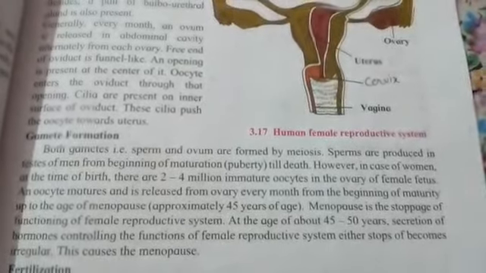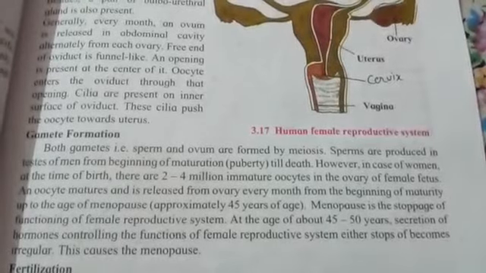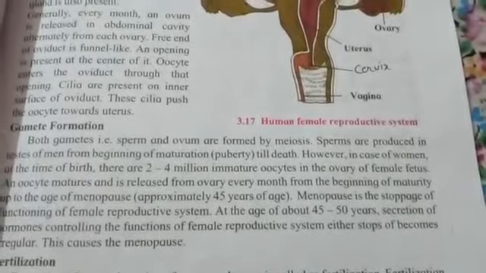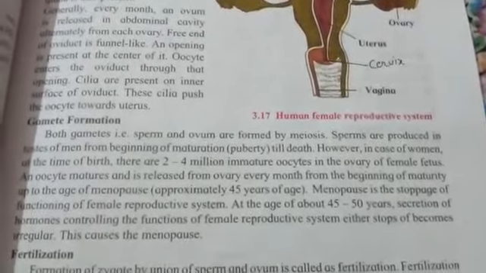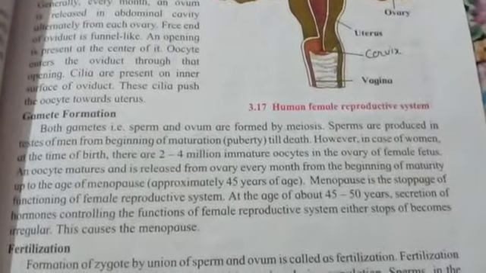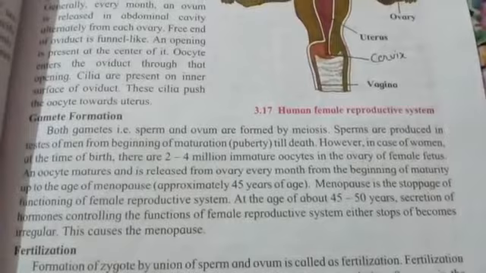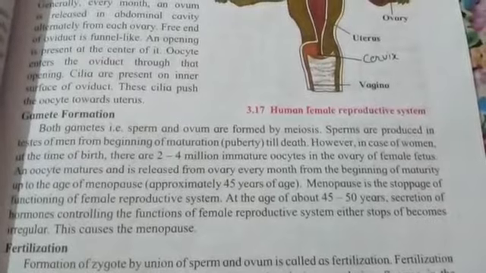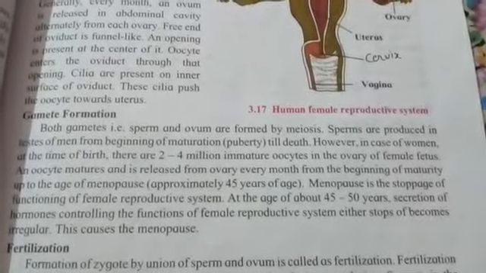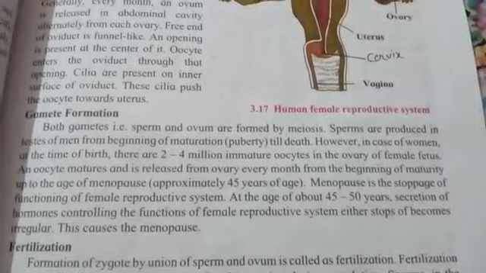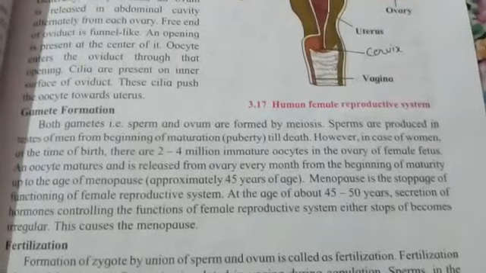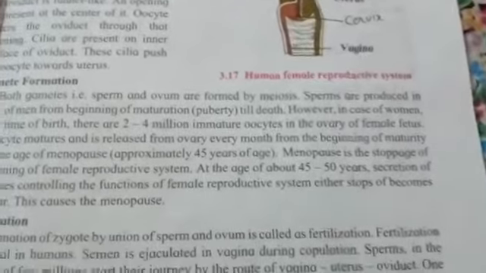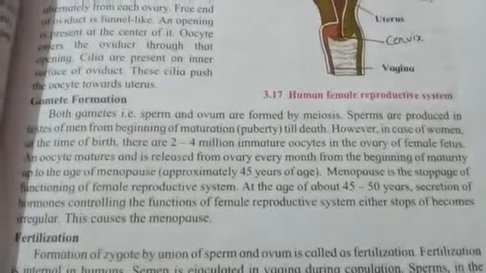And why does this menopause take place? Menopause means that after that the woman will not have any menstruation cycle, or no periods will happen in the woman. And it happens because of the hormones. The female reproductive hormones, or female sex hormones, are estrogen and progesterone, and when the secretion of those hormones stops, or becomes irregular, it makes the beginning of menopause. Then the woman will not have any menstruation cycle or periods, and that is known as menopause.